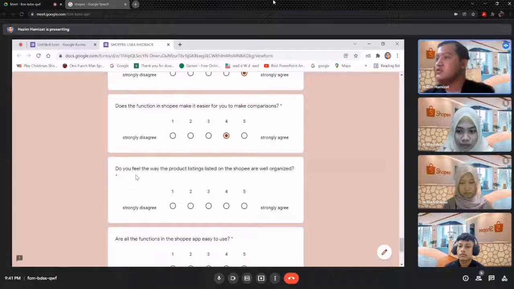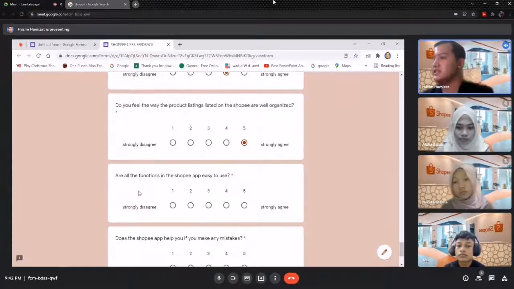Next one is, do you feel the way the products are listed on the Shopee are well organized? And I choose number 4 and number 5 because I really like the add to cart function. When we use the add to cart function, we can see the products listed by the first product we choose, so we can easily pick the product when we want to buy the product we choose.